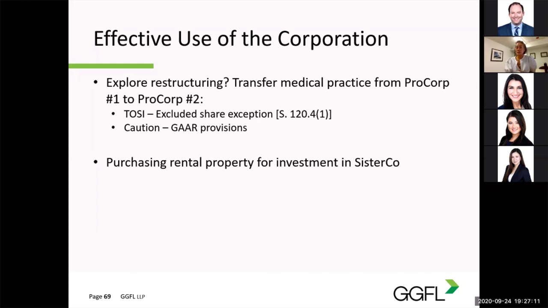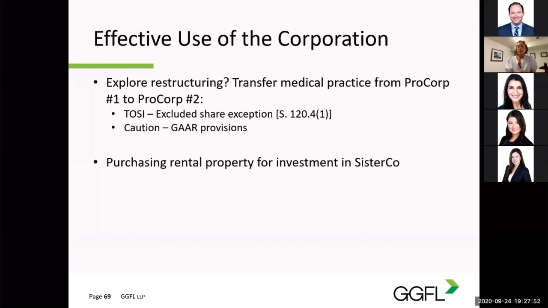PC 1 had accumulated a substantial investment portfolio from prior years' retained profits. The spouse owned 50% of the common shares of PC 1 from the onset. The MD owned the other 50% of the common shares of PC 1. The MD also owned the voting shares of PC 1. However, now that the medical practice was transferred to PC number 2 and PC number 1 was no longer an active professional corporation, the spouse could own voting shares. So the MD sold 50% of the voting shares to his spouse. The medical practice continued under PC number 2. No funds were transferred at any time from PC number 2 to PC number 1.